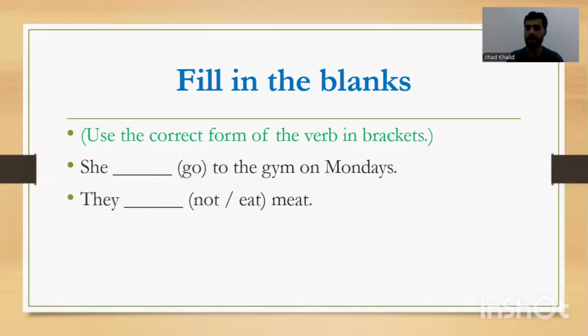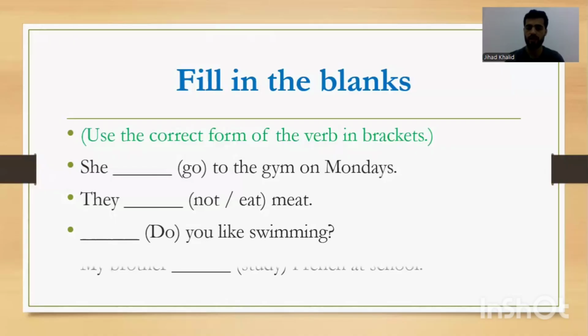They not eat meat. Make it negative. If you know this, it means you're smart. They don't or doesn't? They don't. Good job, because they is plural. They don't eat meat. This is a question. Do we say do or does you like swimming? Do you like swimming? Good job, because do we use it for plural, and you is a plural subject.